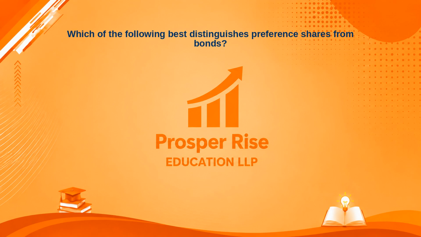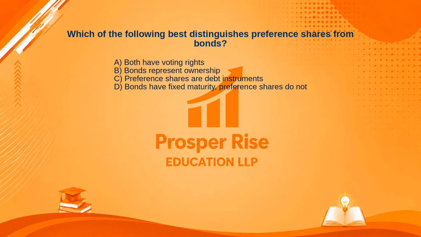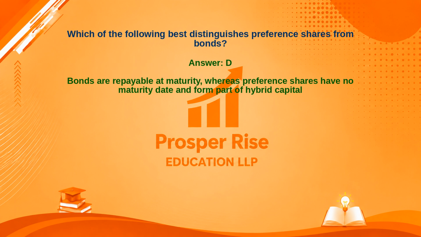Which of the following best distinguishes preference shares from bonds? Here are your options. A. Both have voting rights. B. Bonds represent ownership. C. Preference shares are debt instruments. Or D. Bonds have fixed maturity. Preference shares do not. Take a moment to pause the video and decide. The correct answer is Option D. Let's see why. Bonds are repayable at maturity, whereas preference shares have no maturity date and form part of hybrid capital.